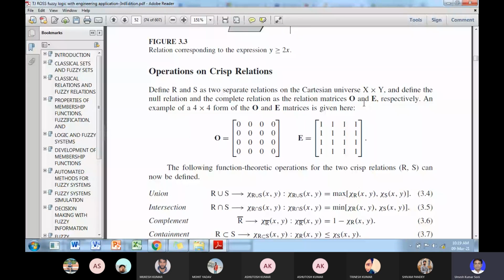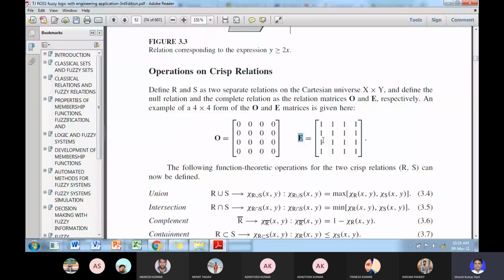Suppose here x and y are two Cartesian universes of discourse. So O defines the null matrix. This is the zero relation that represents the relationship between x and y. If there is no relationship between each element of x and y, then that will be a null matrix. And if there is a complete relationship between each element, then all elements will be 1.